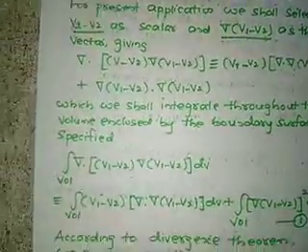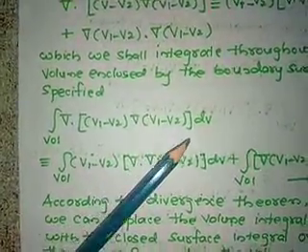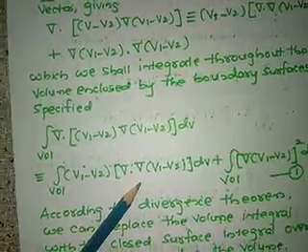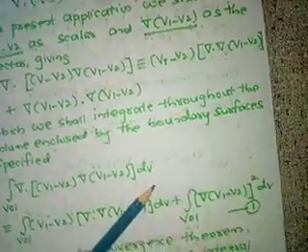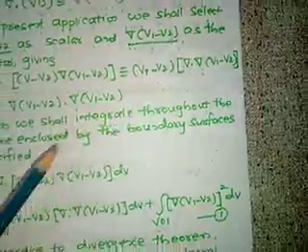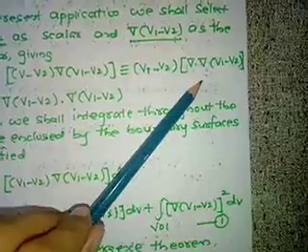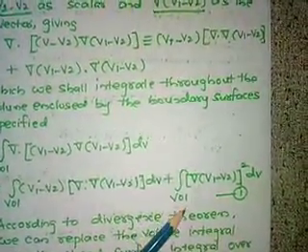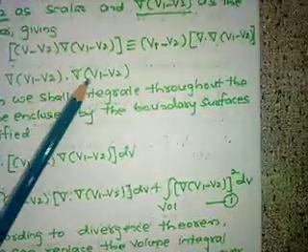So the volume integral of del dot (V1 minus V2) del (V1 minus V2) dV is the LHS. The RHS is the volume integral of (V1 minus V2) del dot del of (V1 minus V2) dV, plus the volume integral of del of (V1 minus V2) dot del of (V1 minus V2), that is, del of (V1 minus V2) squared dV.